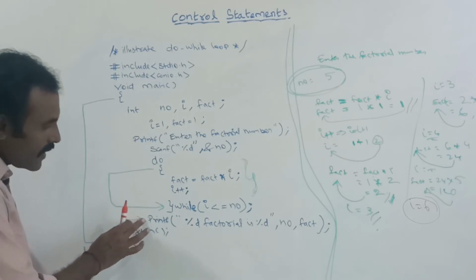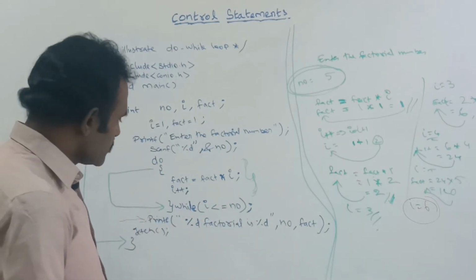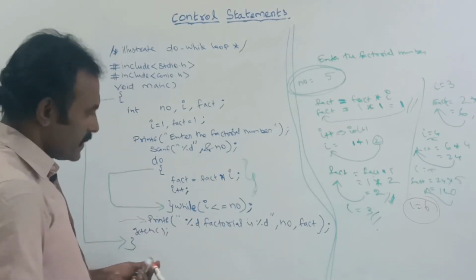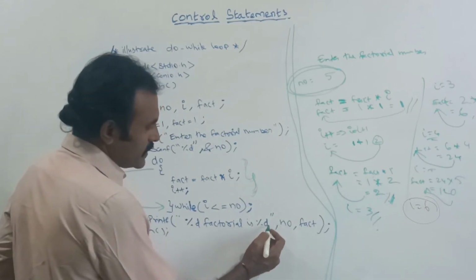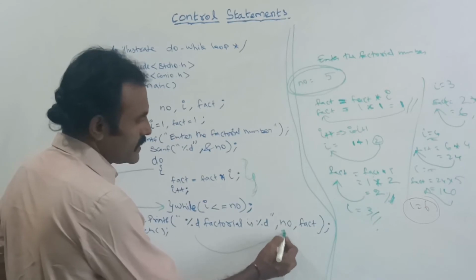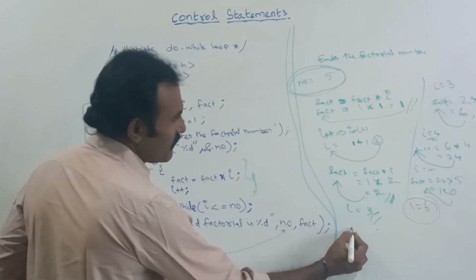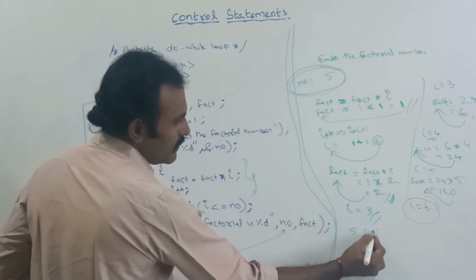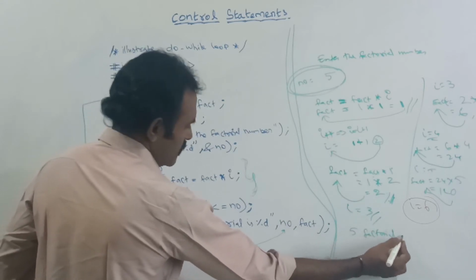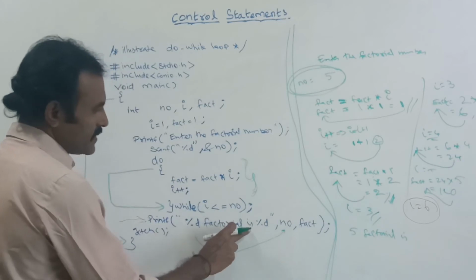Here I am telling it to print. This is the result. Here printf percentage d factorial is percentage d. First percentage d, that is no. Here no value is what? 5. 5 factorial is percentage d.